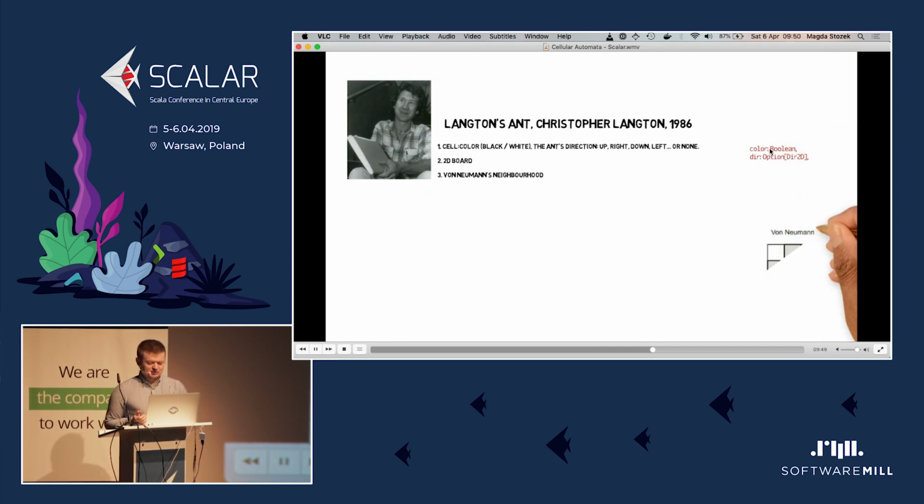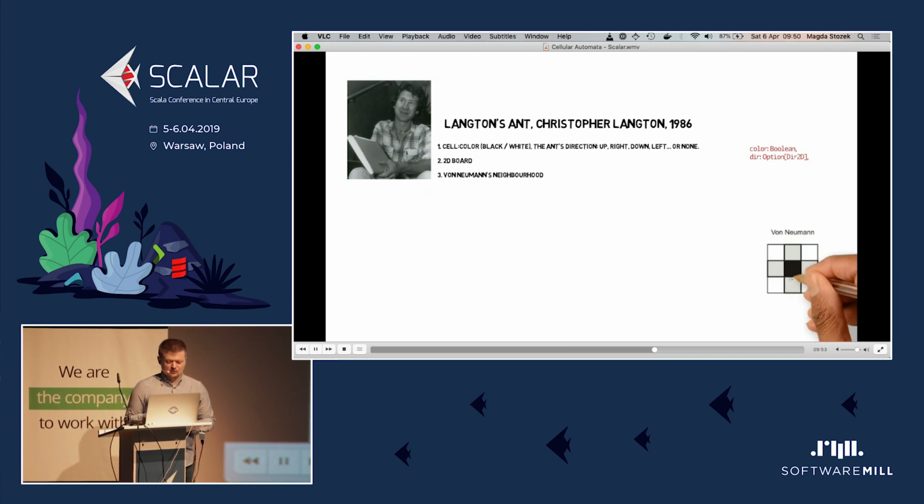So okay, these are our two fields. This is the von Neumann neighborhood. And one tricky thing is that when we update the cell, we look for ants in the neighborhood that are headed towards us. We're not really that interested in an ant which is exactly at the cell.